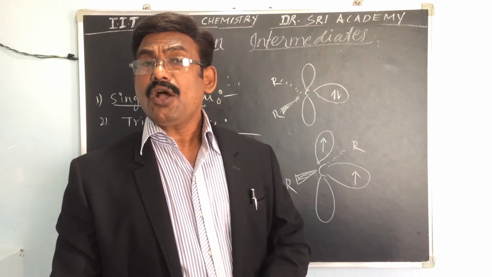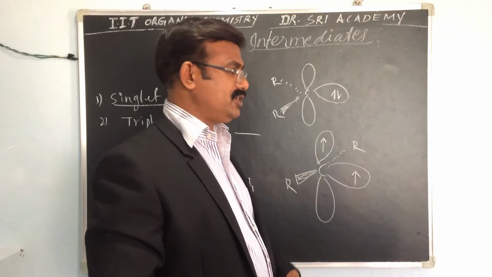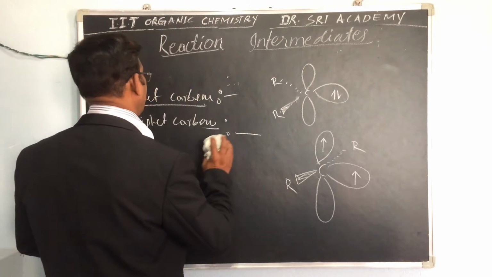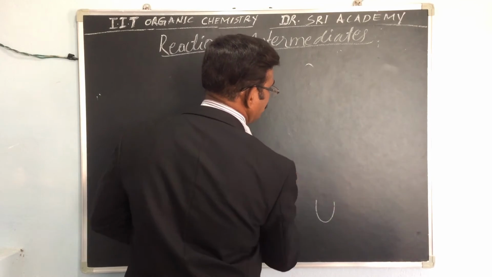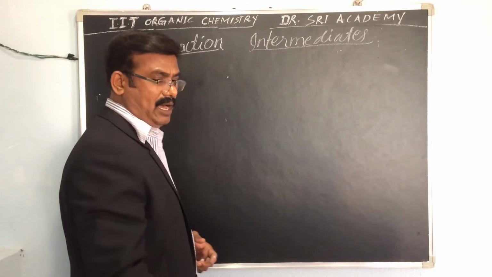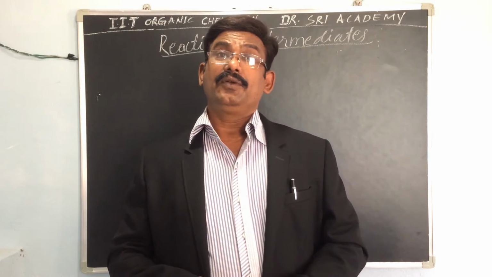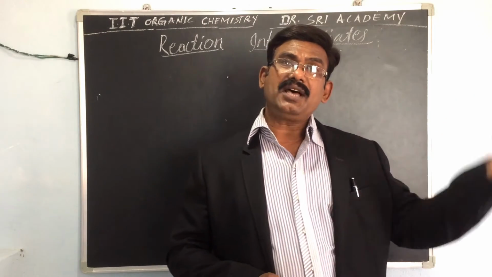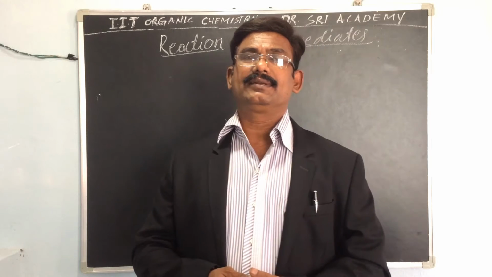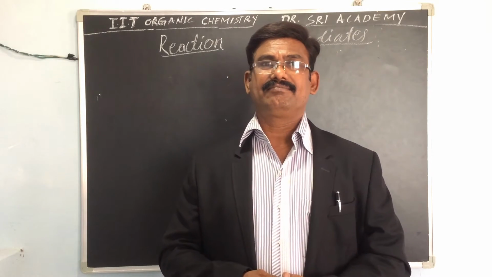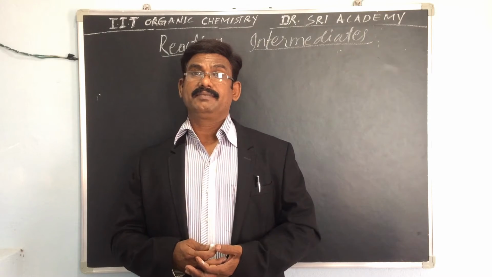Okay. So now how is it formed? What is the generation? Let's see how carbenes are generated. The generation is important. Generally, thermal and photochemical decomposition of cyclopropanes and oxiranes is a common method of generation of carbenes.